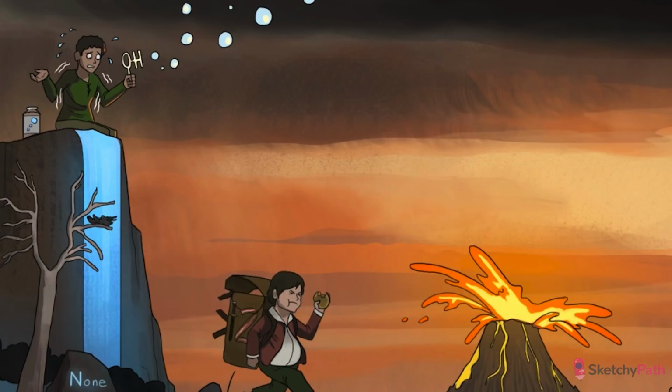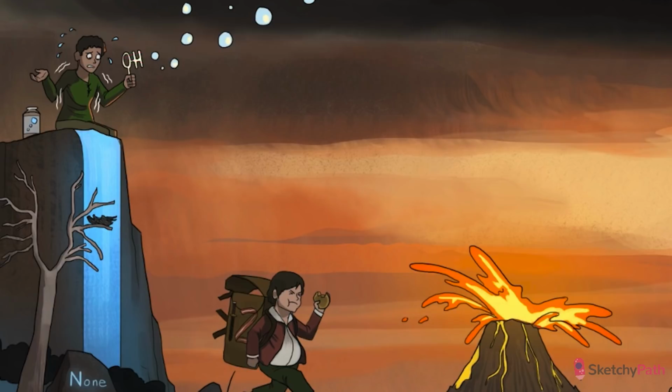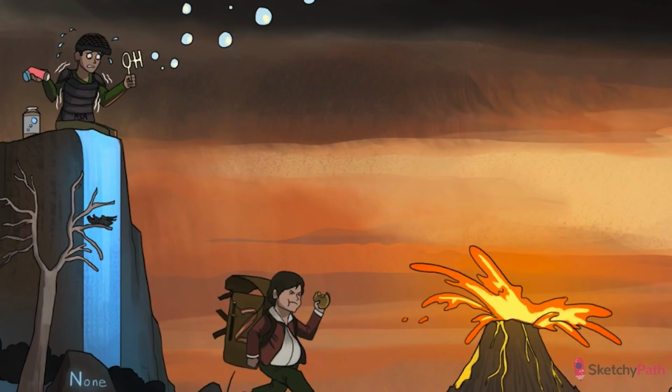Notice, too, how Murray looks a little anxious and sweaty as he peers down from the tall cliff. Hyperventilation is a component of panic attacks, which can be seen in generalized anxiety disorder and panic disorder. And Murray's inhaler? That's there to remind you of asthma, which is kind of like a combination of all of the above. Hypoxemia, lung irritation, and anxiety can all stimulate the respiratory centers to increase ventilation during an acute asthma attack. And last but not least, aspirin.